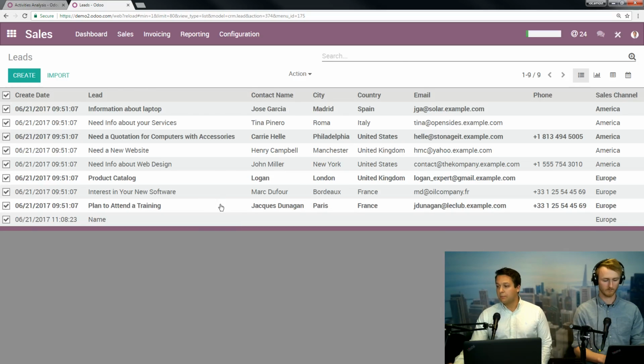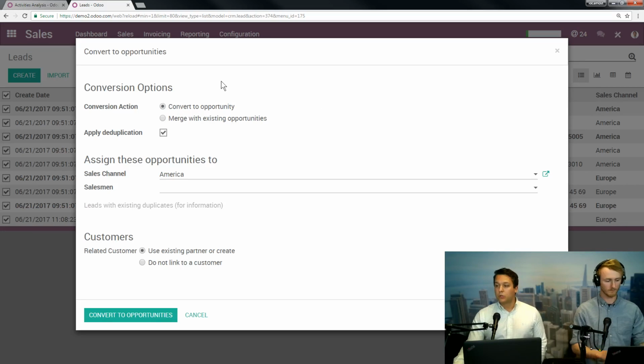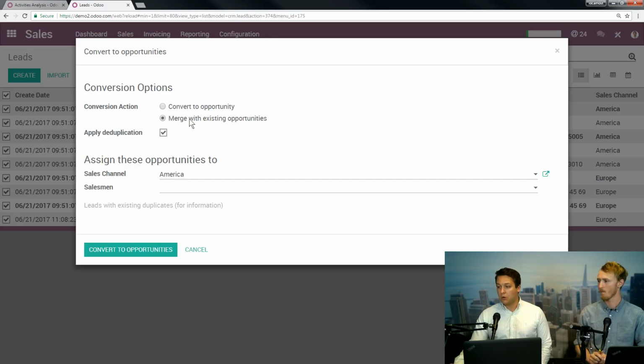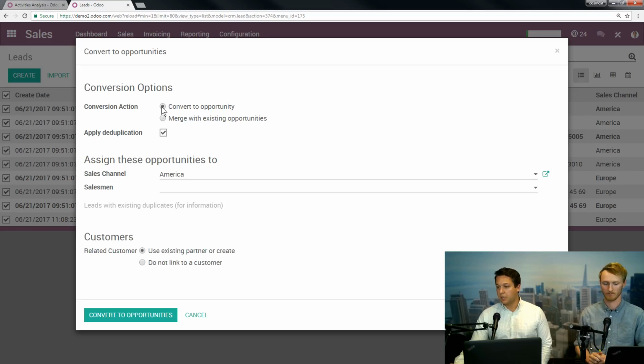There's a couple of important steps here I want to point out. There are a couple of things that are going to avoid duplications, or dupes. One, you can convert these all, or you can tell the system, I want to merge this with existing ones. You see that took away some options down here. If you know they're going to be new people, you can have this basically create a new contact in our contacts database. So basically two birds with one stone. It's really, really useful not to have to do this twice, and it's going to be all the same information in the same place, so there's no discrepancies.